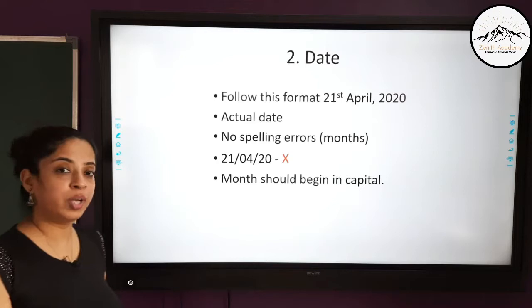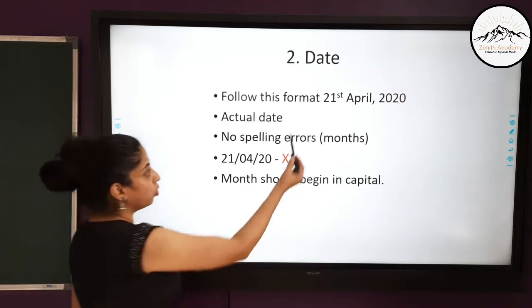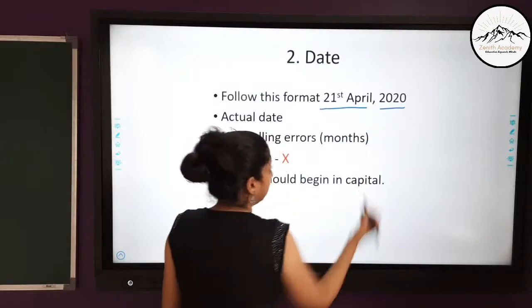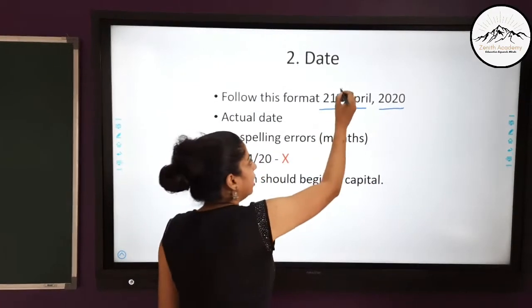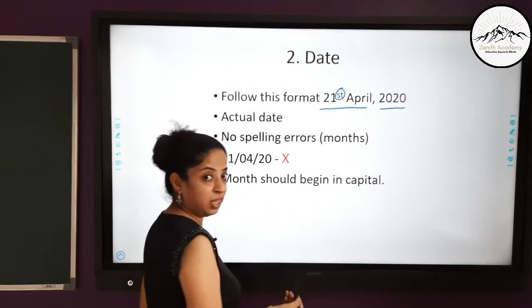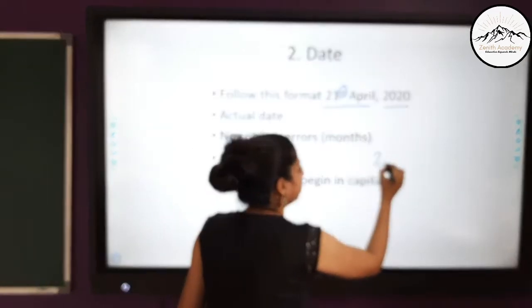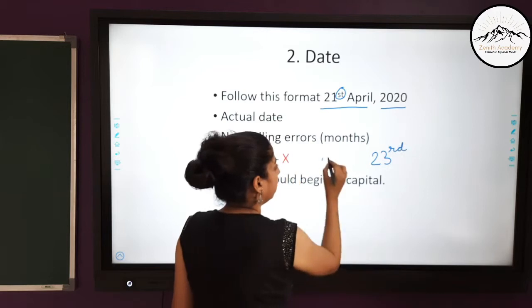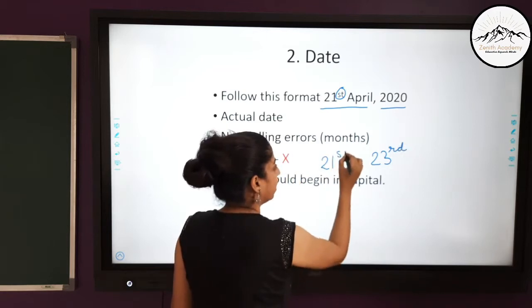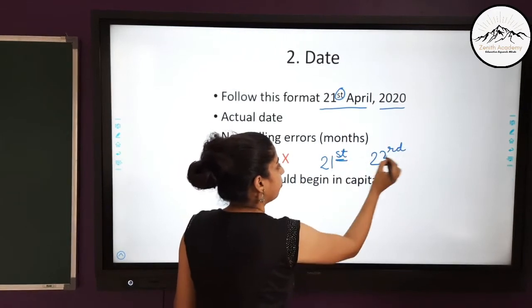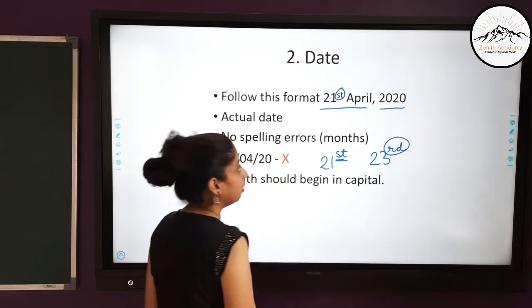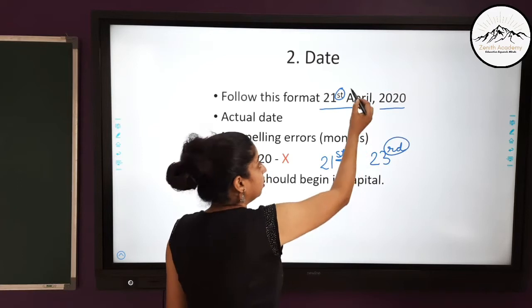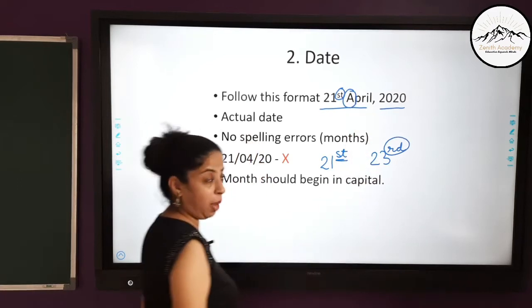Now let's go on to date. You have to follow this format, 21st April, 2020. So you have to write this ST or ND or RD. For example, if you are writing 23rd, you have to write RD. If you are writing 21st, you have to write ST. This has to be in superscript above the line. Then month, comma and the year. The first letter of the month should be capital.